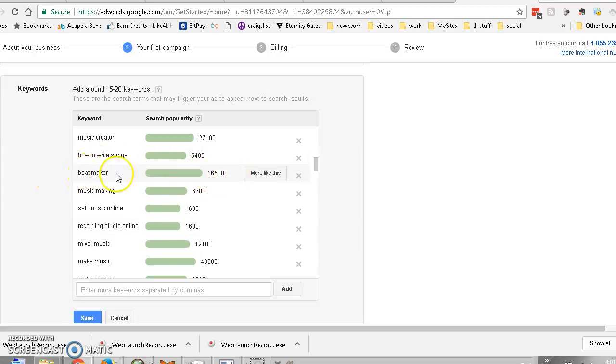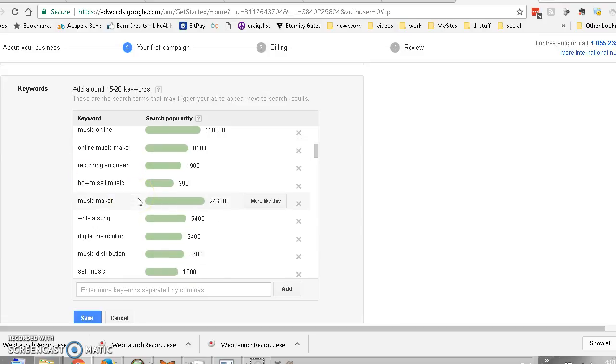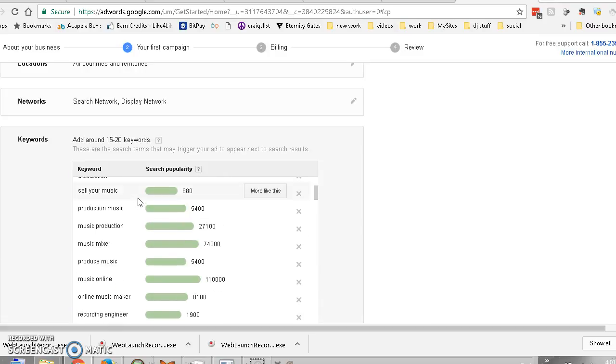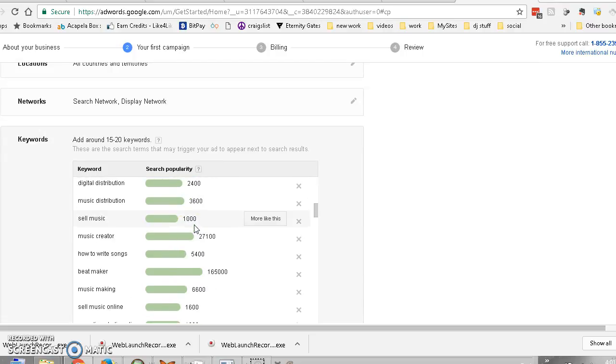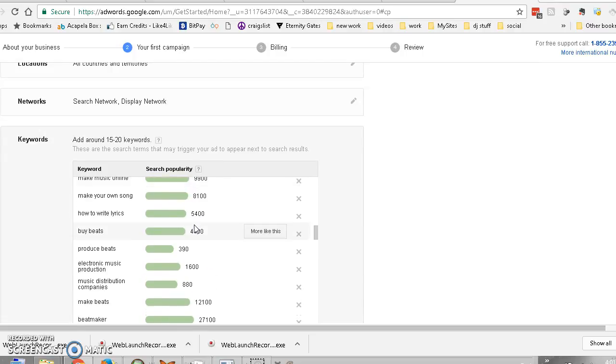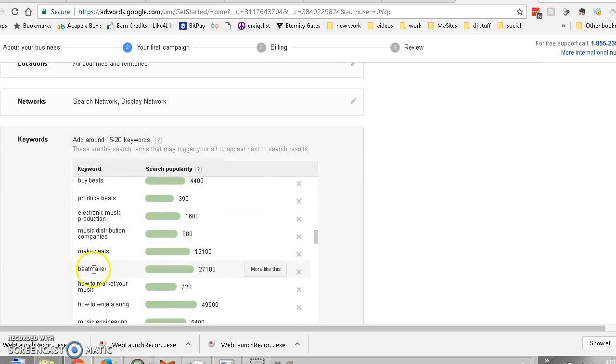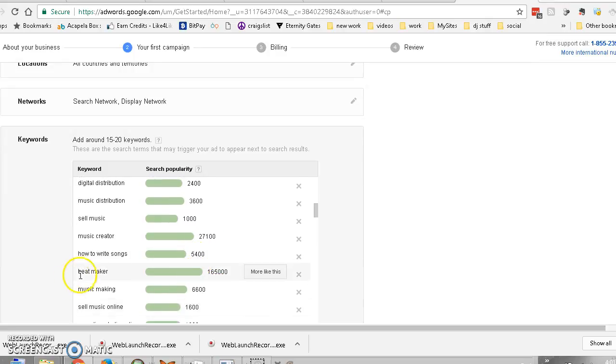165,000. Notice that's 2 words, right? If we have beatmaker somewhere else, I bet you we have it as 1 word. Barely anybody searches for beatmaker as 1 word. So what does that tell you? See that? 27,000 for beatmaker 1 word, and then beat maker 2 words, 165,000. So what that tells me, if you think about it really hard, is there's a product out there called beatmaker, all 1 word. People don't seem to like that product. Well, not that they don't like it. It's not as popular as the actual term they were trying to copy.